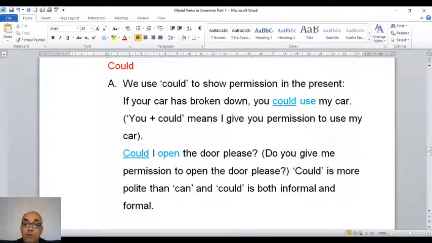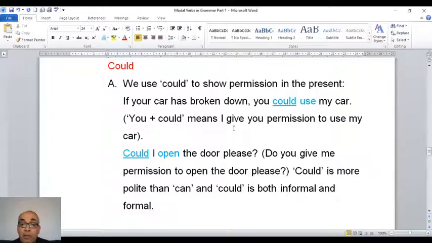So, if your car has broken down, you could use my car. So you could together means I give you permission to use my car. You could use my car. With a stress on could, it means I give you permission to use my car.